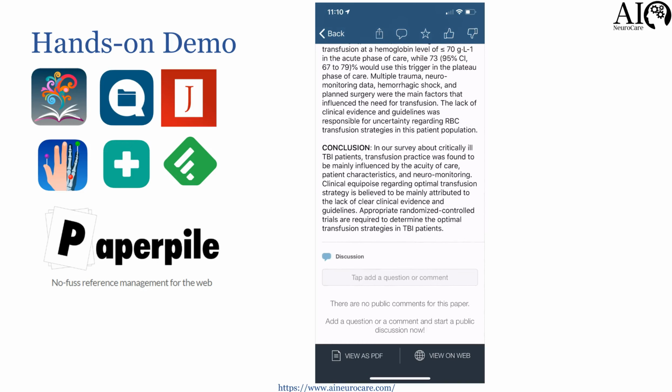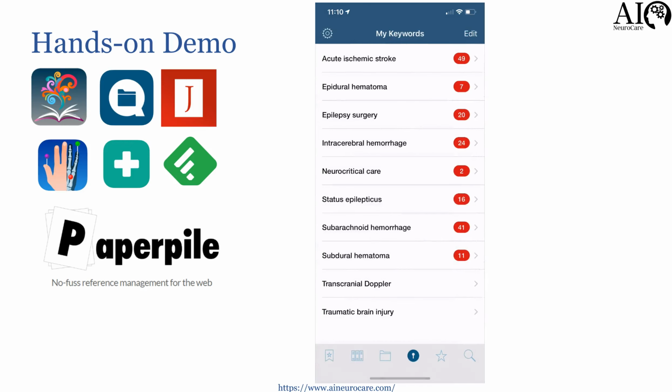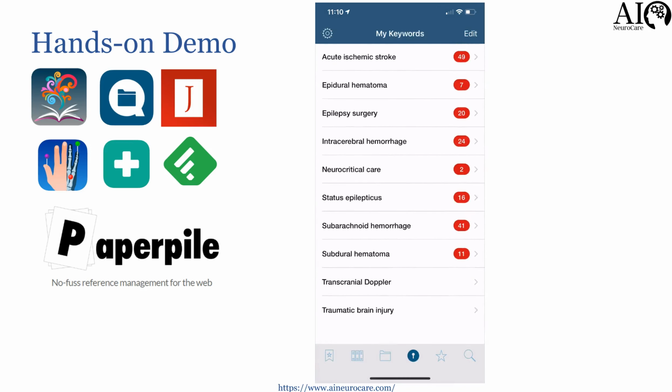For example, this one I do, and it downloaded a PDF. If I like it, I'll add it to my library. I don't add everything to my library. The ones that I have to reference later, I just add to the library. So this is how this particular keyword search function works.